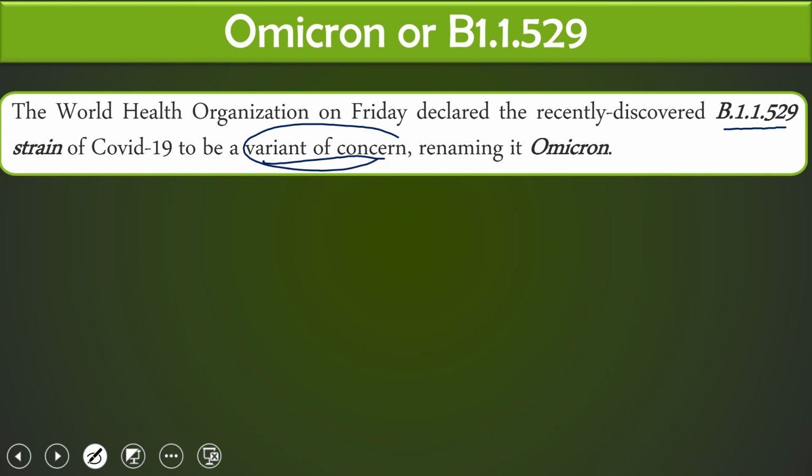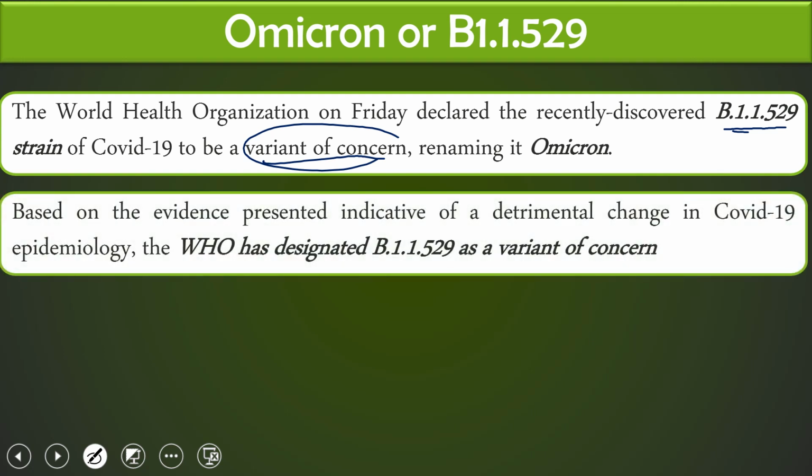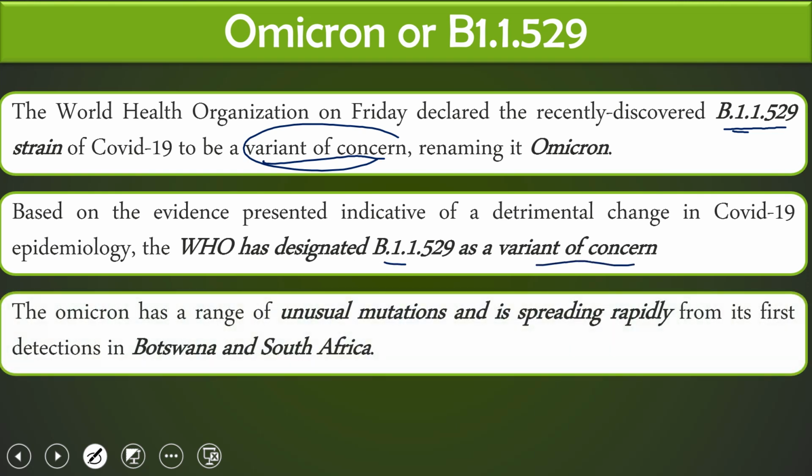This Omicron variant, which was discovered in November, has been grouped under the variants of concern. Based on the evidence presented, indicative of detrimental changes in COVID-19 epidemiology, WHO has designated B.1.1.529 as a variant of concern. This Omicron has a range of unusual mutations.